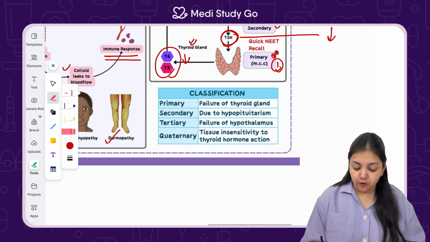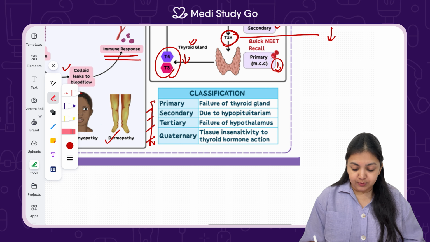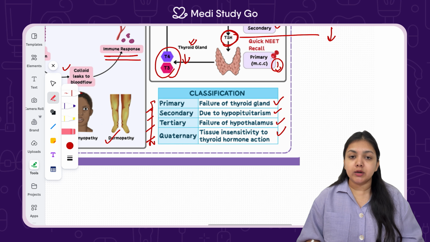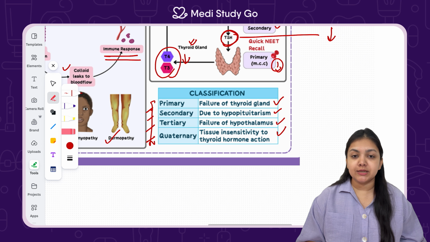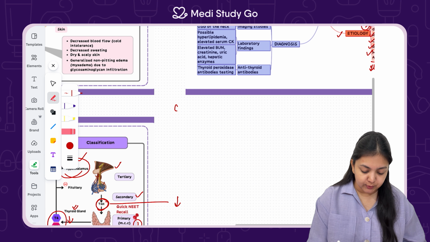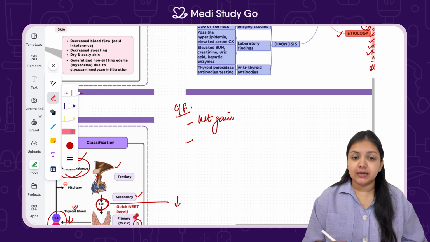So the classification of hypothyroidism can be at 4 stages: primary, secondary, tertiary, and quaternary. Primary is at the level of the gland, secondary at the level of the pituitary, tertiary at the level of the hypothalamus, and lastly, there can be tissue insensitivity, wherein the hormone is present, but the tissues are not responding to the hormone which is present. Now, if the patient is having less T3, T4, what are the clinical features that the patient is going to present with? There is going to be weight gain, because if T3, T4 is less, it means metabolism is low. Weight gain is going to be there.